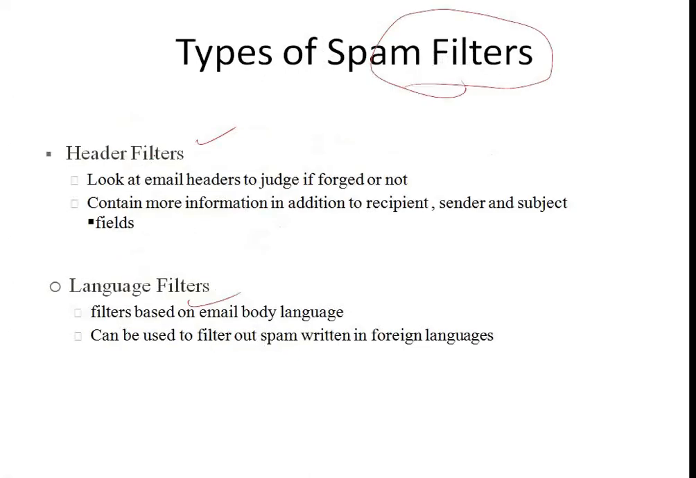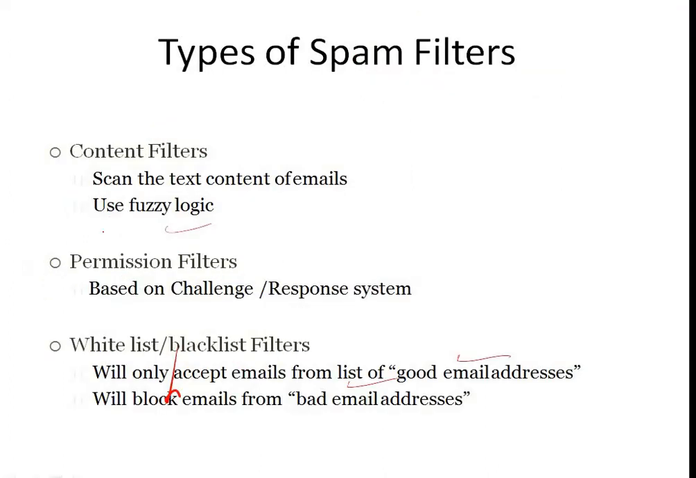And we have different types of spam filters. The spam filters are used to prevent spam from getting into the inbox, or to detect whether a given mail is spam or not. So we have different types of filters in order to filter the spam based on different criteria. That is, header filters: what is it? It checks email headers to judge whether it is spam or not. Language filters check based on what? Email body language. Coming to content filters, it scans the text content of the emails.